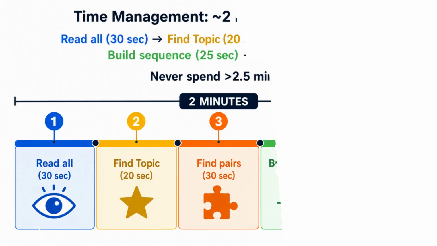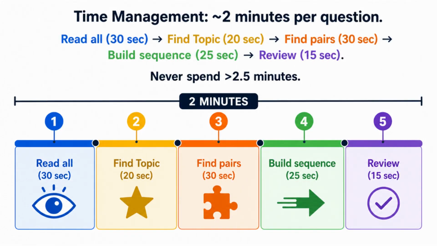Time management is critical in reorder paragraphs. You have about 2 minutes per question. Here is the PTE Mantra time breakdown. Step 1. Read all sentences quickly, 30 seconds. Underline any connectors, pronouns, or time markers. Step 2. Identify the topic sentence, 20 seconds.